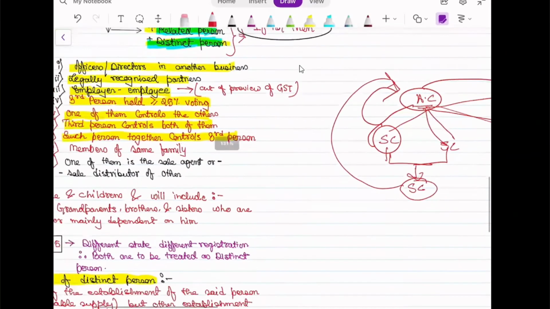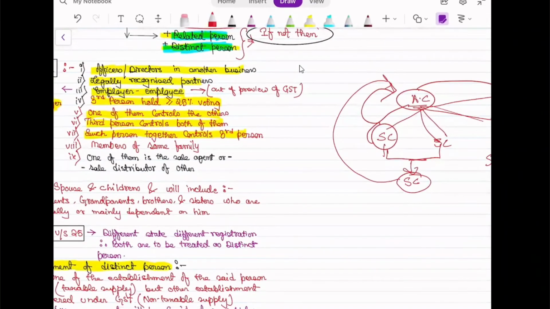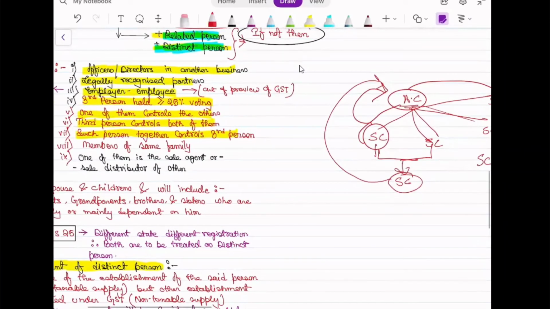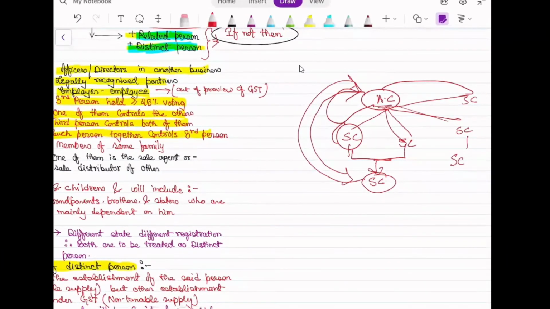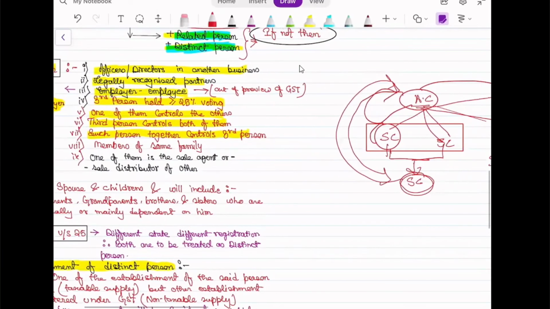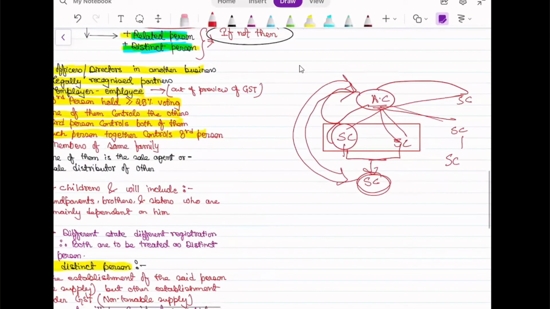So it is saying that a third person holds 25 or more percent of voting, meaning it is talking about this one. One of them controls the other, meaning any one of them among these subsidiaries can control this one. Such persons together control a third person, meaning together they can control this. So they are referred to as related persons. Transaction between them, even without consideration, will be supply.